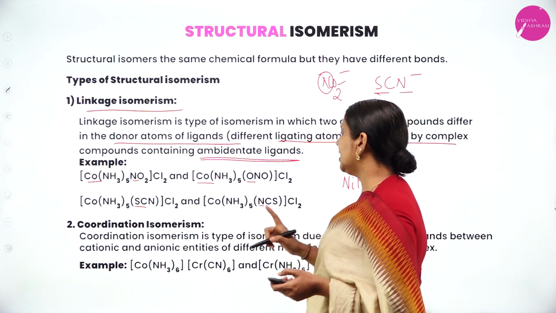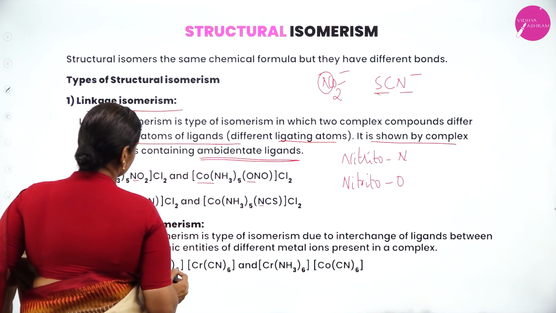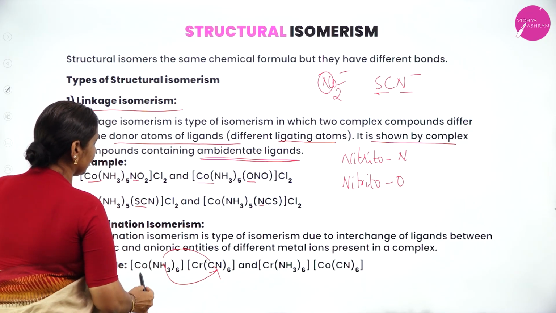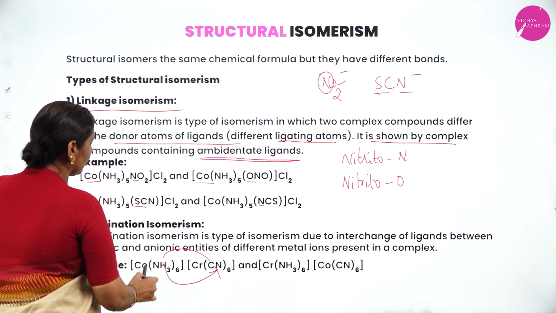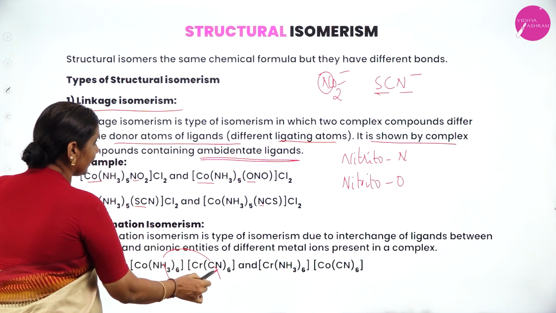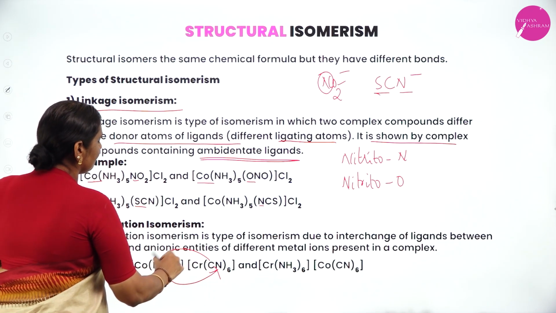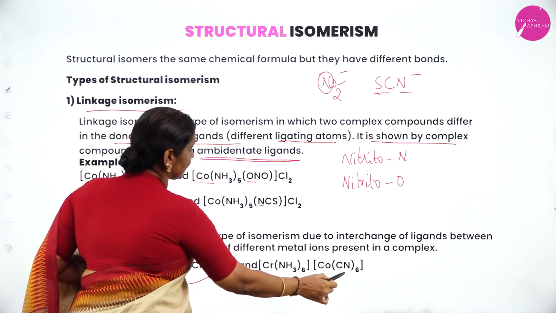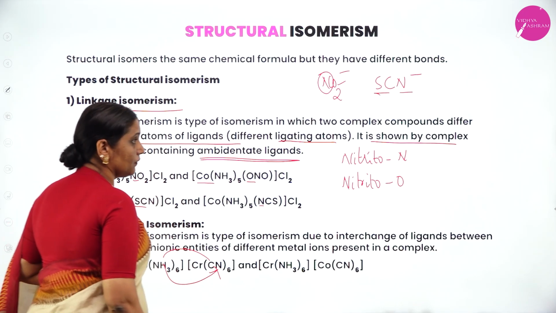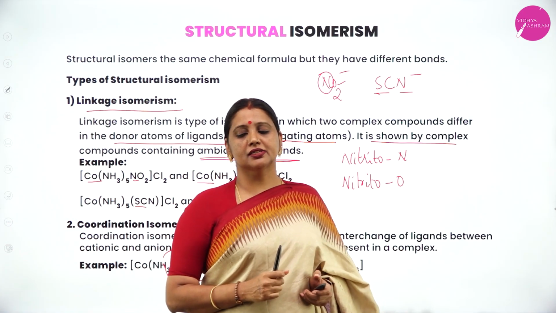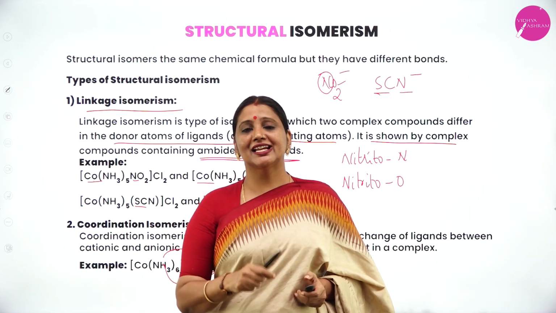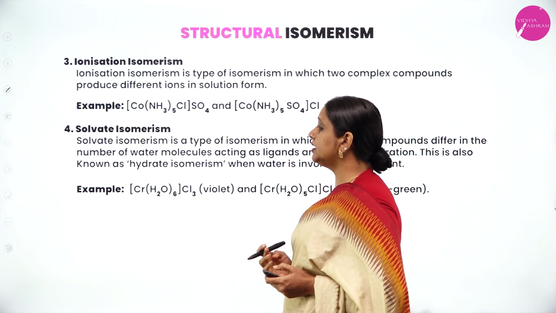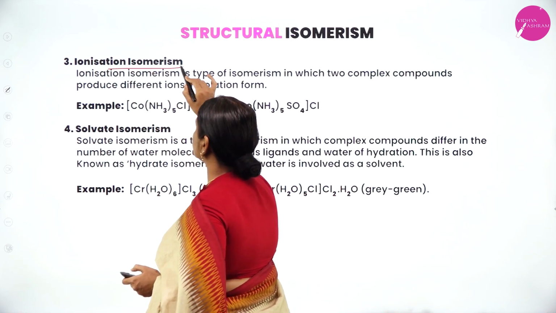Next, coordination isomerism. This isomerism arises due to the exchange of ligands between the cationic entity and the anionic entity. Here in the cationic entity the ligand present is ammine, in the anionic entity the ligand present is cyanido. Please exchange this. Here it will become hexaammine chromium, hexacyanido cobalt. Therefore, coordination isomerism arises because of the exchange of ligands between the cationic entity as well as what? Anionic entity.